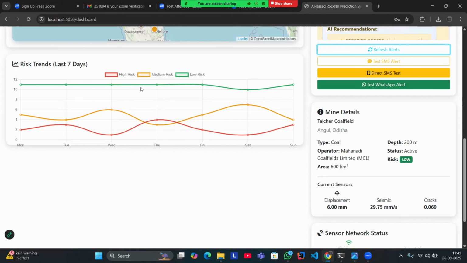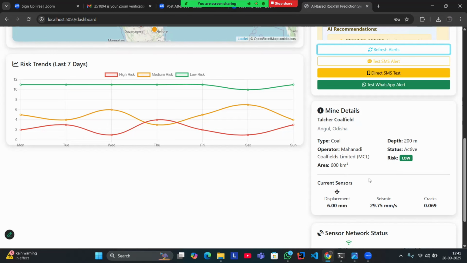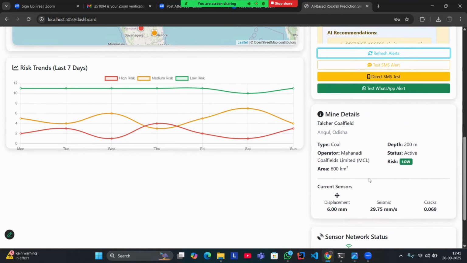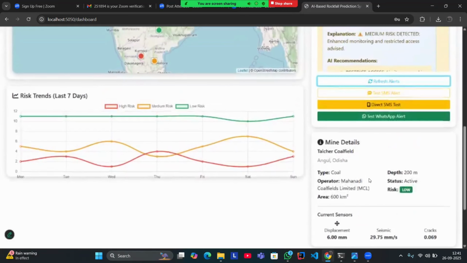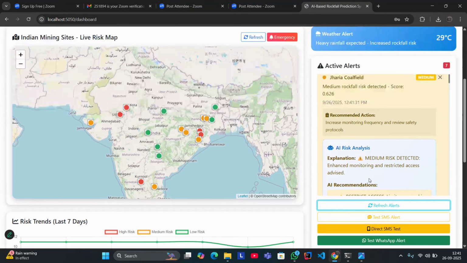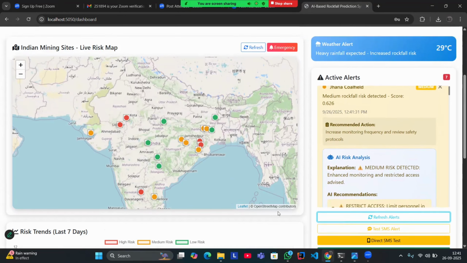For example, the current high risk mine is the Talcher coalfield in Angul, Odisha. Here the risk is currently low, and every sensor that we have deployed, such as displacement, seismic and cracks, with the data collected through the datasets, is shown there. Here comes the complete representation of the overview tab.